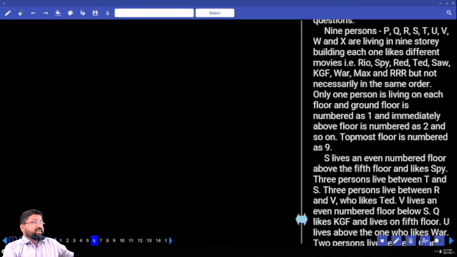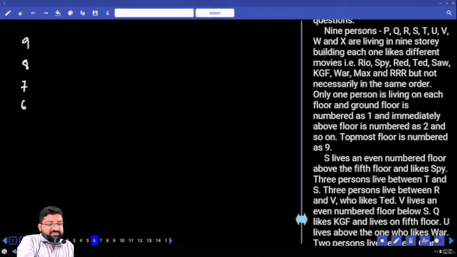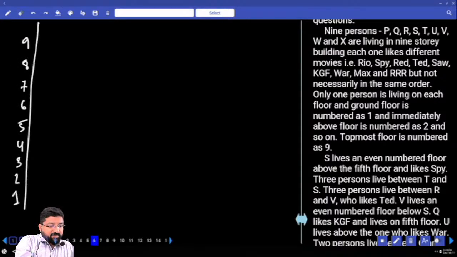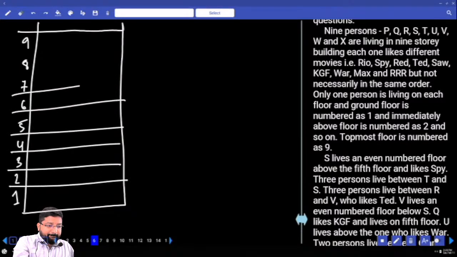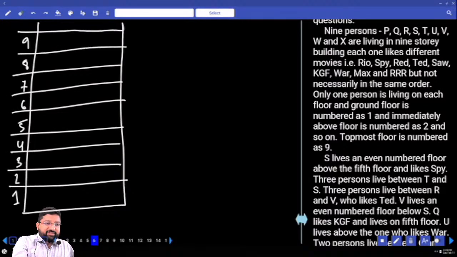How many floors? 9 floors. How many persons? 9 persons. How many movies? 9 movies. So I can say that no floor is vacant here. 9, 8, 7, 6, 5, 4, 3, 2, 1. Person and their favorite movie. What are you supposed to distribute? Person and their favorite movie. Okay, let's try to solve this question.